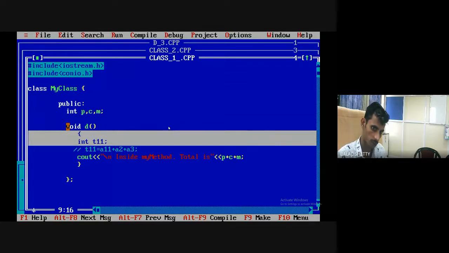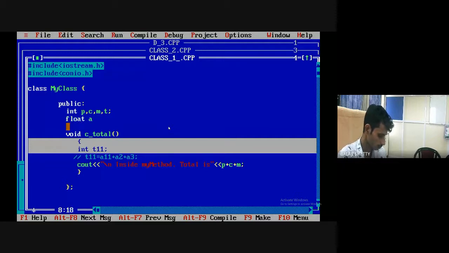Calculate total. Calculate total. And here what I do, comma total, and here I write float average. So I define one more variable, total, and float average. Here I have calculated the total: total equal to physics marks plus chemistry marks plus mathematics marks. And here I print total.